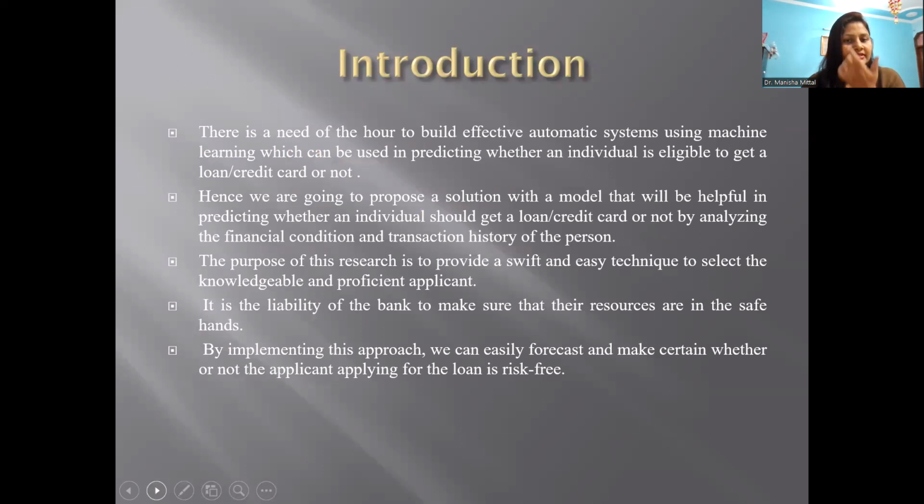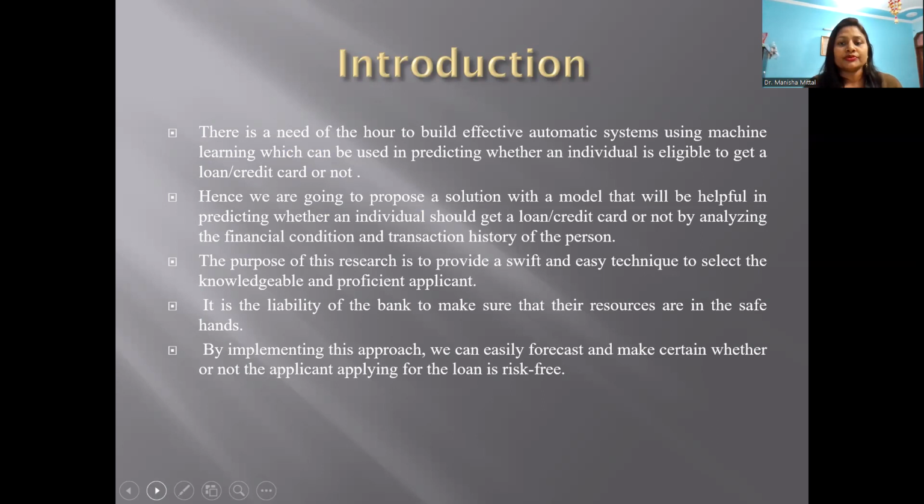What exactly is in this paper? There is a need for an effective automatic system using machine learning, which can be used in predicting whether an individual is eligible to get a loan, credit, or not. Actually, a proper mechanism must be used by the banks association so that defaulting loan approvals are not made.